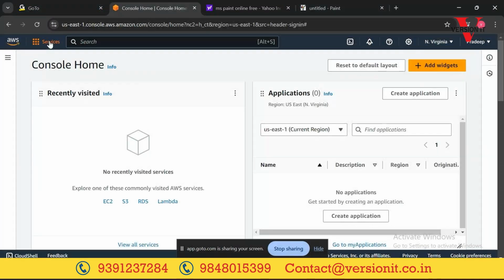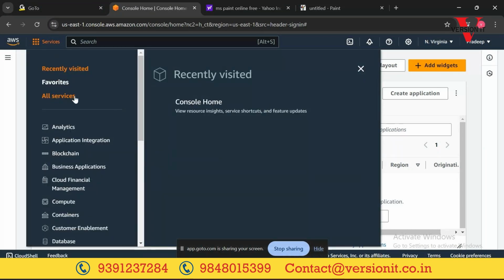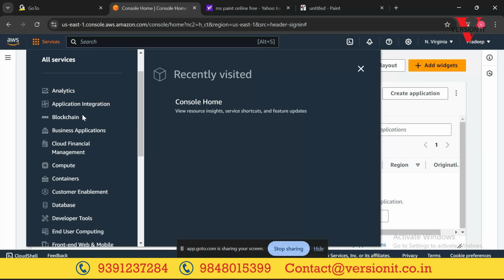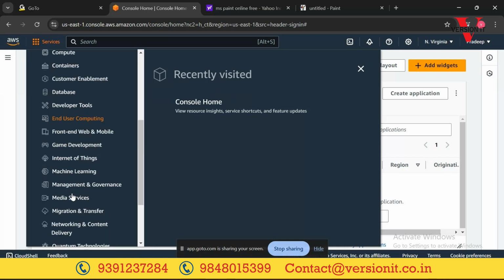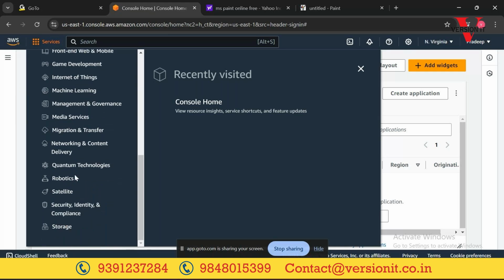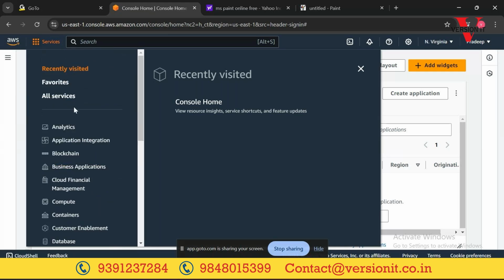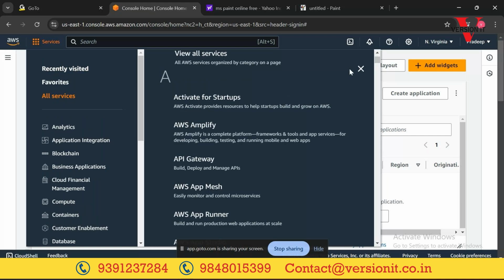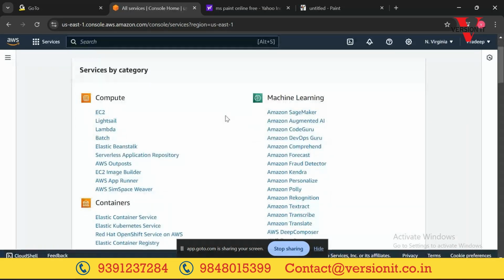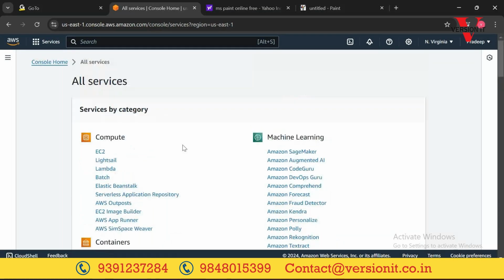If you click on the Services tab here, just click on All Services. Or else if you want to see group-wise, it is providing services for analytics, application integration, even for blockchain, business applications, compute, containers, database, developer tools, IoT, machine learning. All these are the different groups of services that AWS is providing. If you want to see all the services, just click on All Services. Now you can see it starts with A. I'll click on View all services. We can see this is the list of services that AWS Cloud is providing.